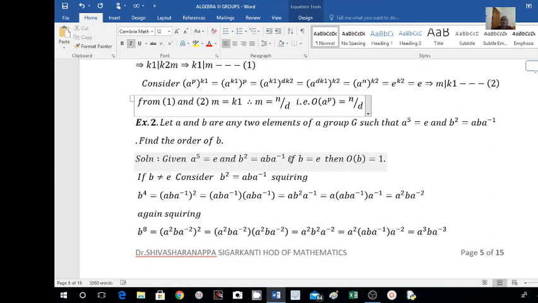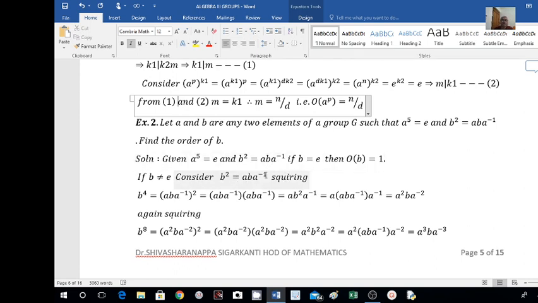Now suppose B equals E. Then the order of B is definitely equal to 1. If B is the identity element, then the order of B is equal to 1. Suppose B is not equal to E, B is other than E, then the order of B is not equal to 1. Now consider the given equation: B square equals A B A inverse.